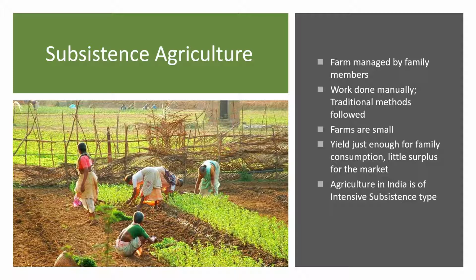Farms are managed by family members. Work is done manually. Traditional methods are followed. Farms are small and they yield just enough for consumption, very little surplus for the market. Agriculture in India is of the intensive subsistence type, which we will be talking about later.